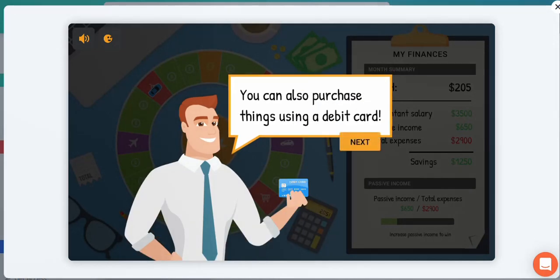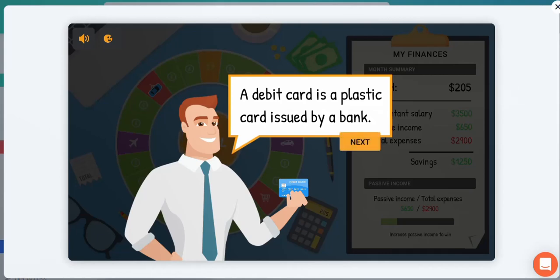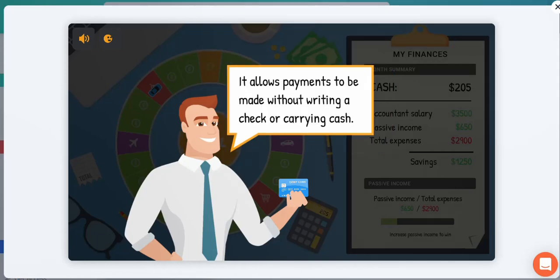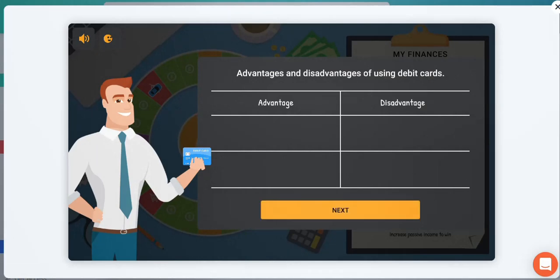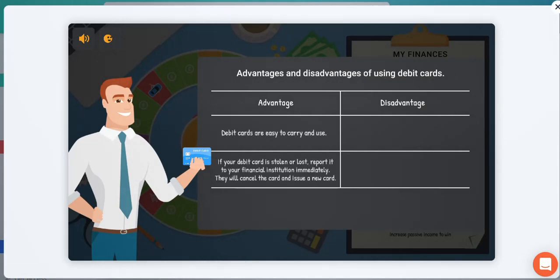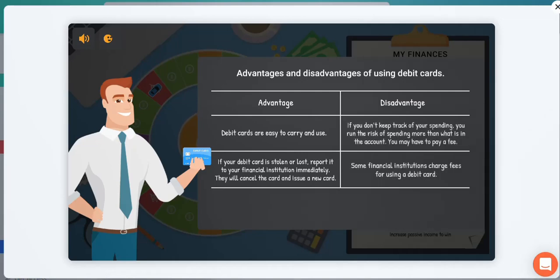Alright, here's another form of payment, debit card. That's an electronic form of payment. You've probably all seen these cards, these plastic cards. It allows us to make payments without having to carry cash. These are some of the advantages and the disadvantages of using debit cards. They're a safer form of payment because we don't have to carry cash. It's normally secured with a PIN number, so a much easier way of making payments. Just some of the disadvantages though, obviously it's quite difficult to keep track of spending because you're not using physical cash. And obviously some institutions will charge additional fees for providing you with the service.